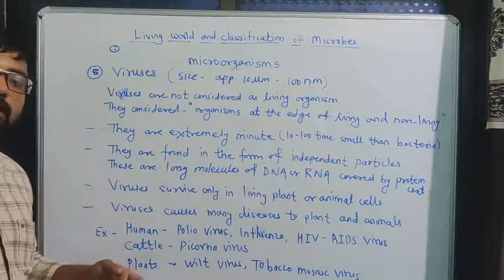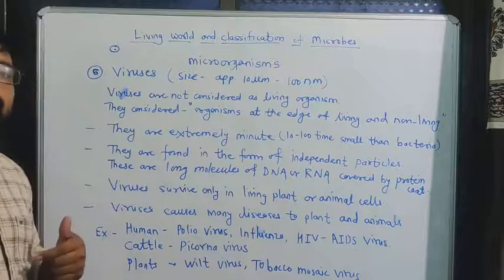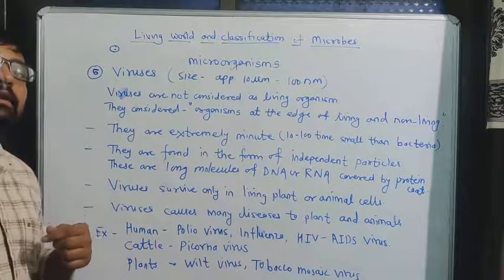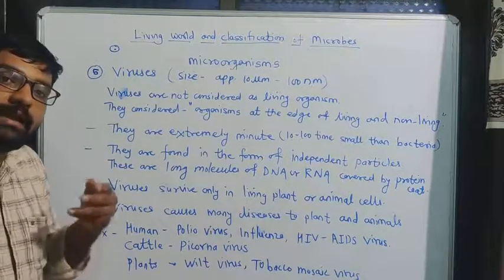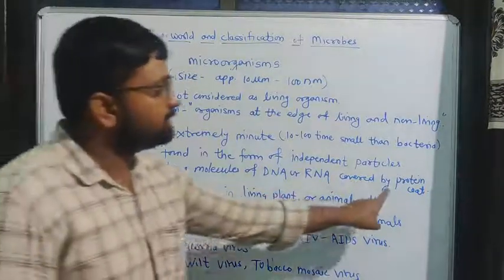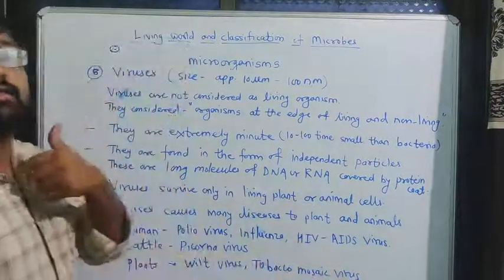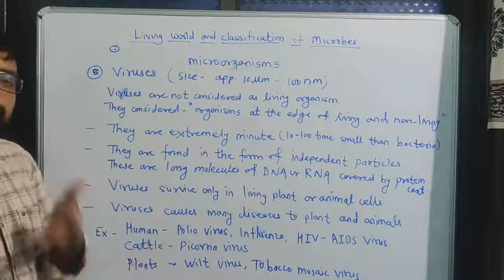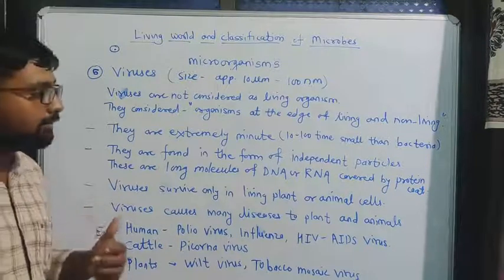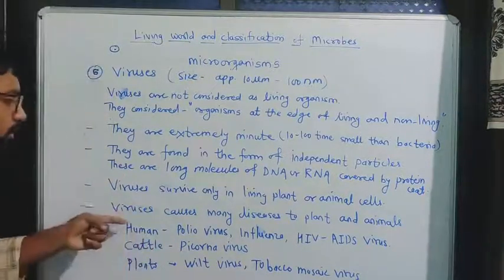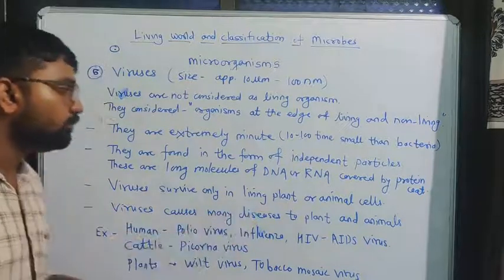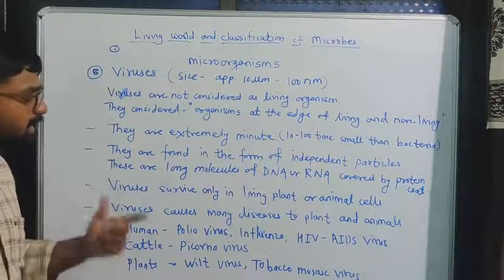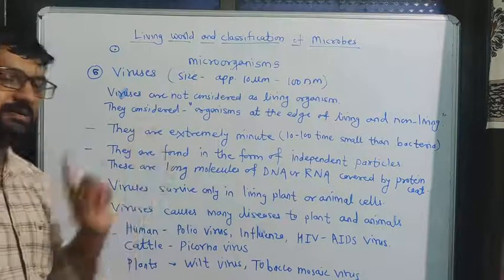Generally what happens, they enter our body, means our cells. So DNA and RNA are present in our cells. They replicate their proteins with the help of cells present in our body and destroy our cells. So their numbers go on increasing in our body. Viruses cause many diseases to plants and animals. We see nowadays viruses spread many diseases in plants and animals.